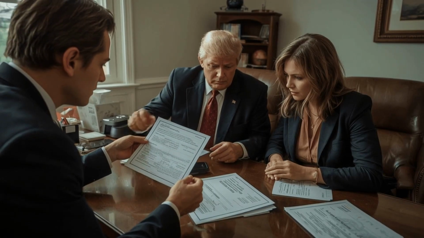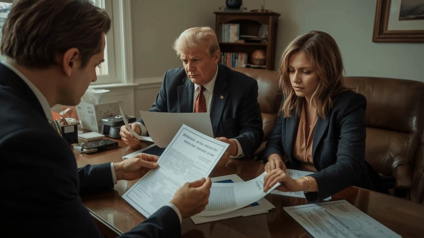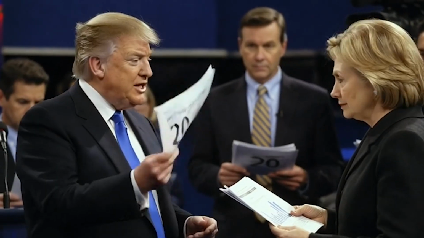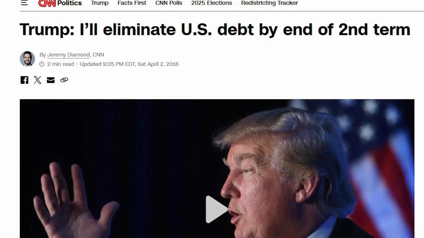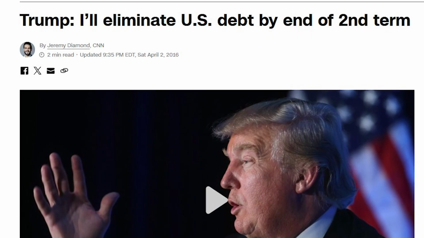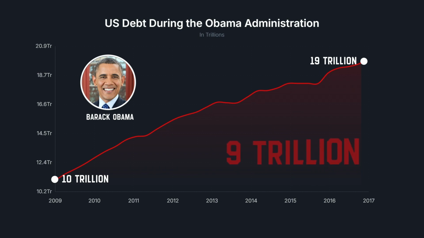But remember Trump's move to print money and give it to the population during the crisis? Well, let's take a look at debt and inflation. Trump said Obama's public debt was a ticking time bomb. And even in debates with Hillary Clinton, he repeatedly said $20 trillion as a breaking point. He promised to eliminate this national debt in just 8 years. Obama entered with a $10 trillion debt and ended his terms with $19 trillion, meaning he added $9 trillion. Indeed, extremely high spending in 8 years in office.